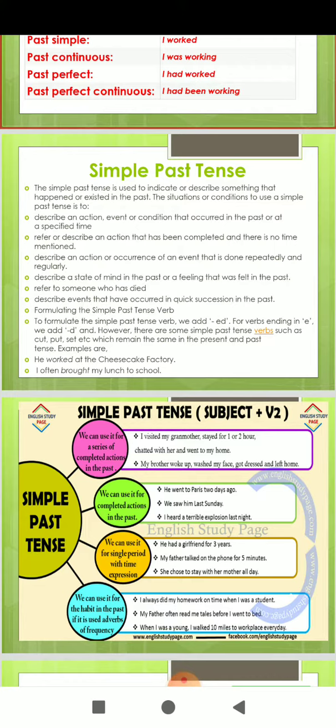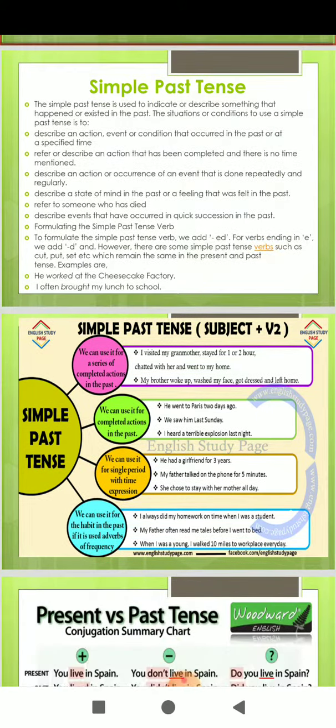Okay? It is also used to indicate past habits or repeated events that are now over. In those days, my mother gave me some pocket money every day. It means it is indicating past habits or repeated events that are now over. I always rode a bike to school when I was young. It means it was in the past, a repeated event that is now over.